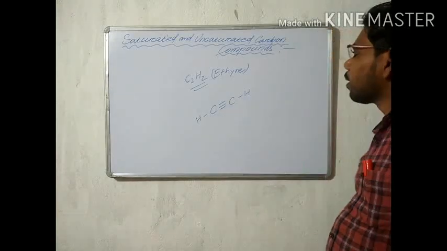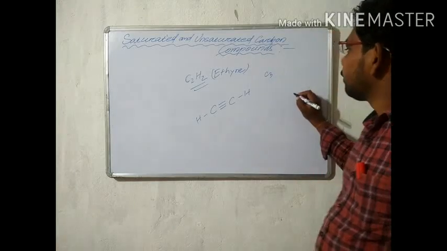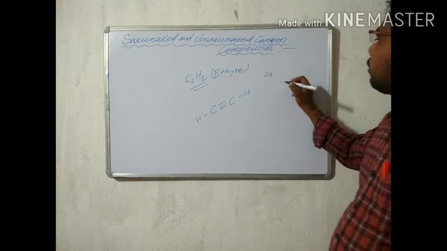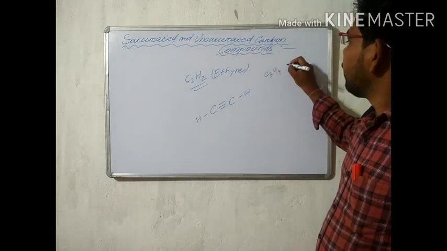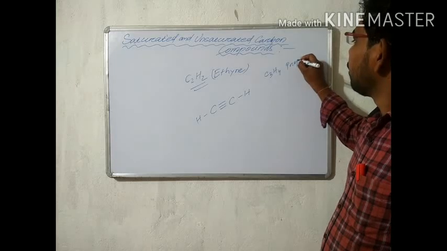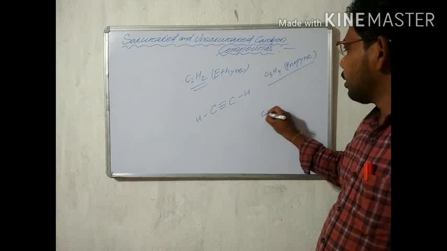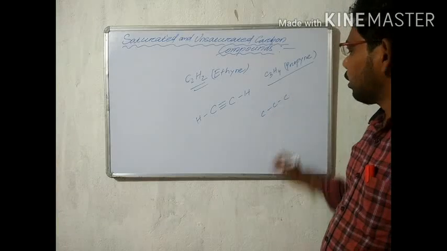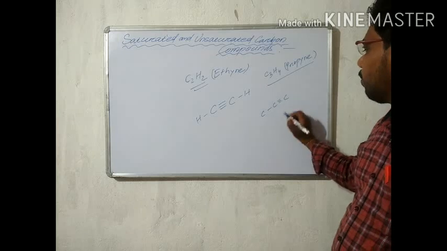Another example of this group is C3H4, named propyne. In the structure of propyne, 3 carbons are present, and 1 carbon is used in the triple bond.